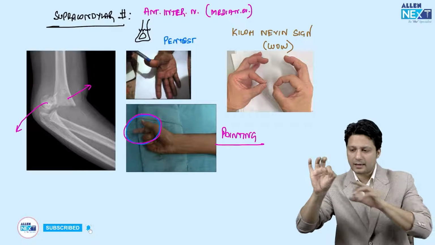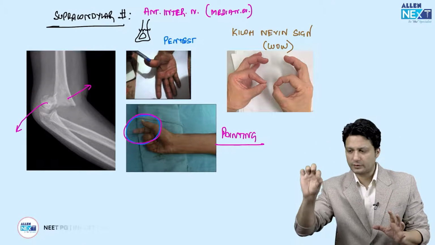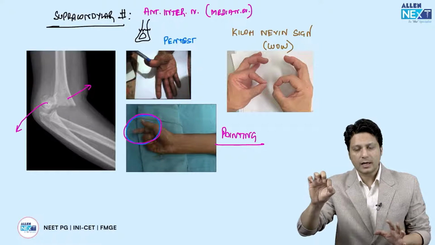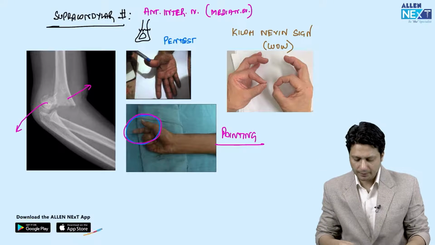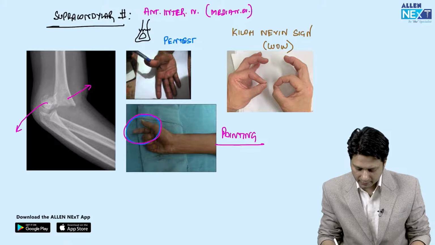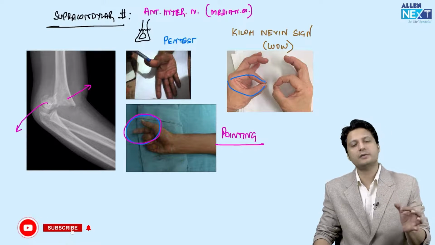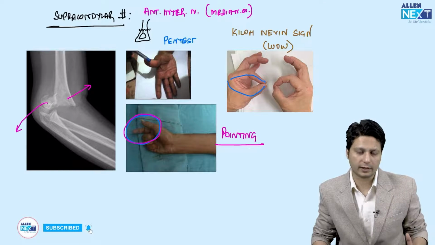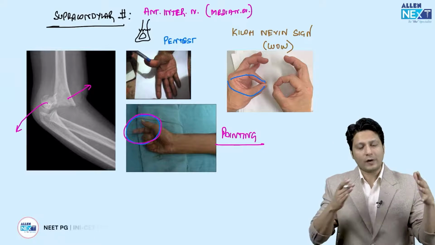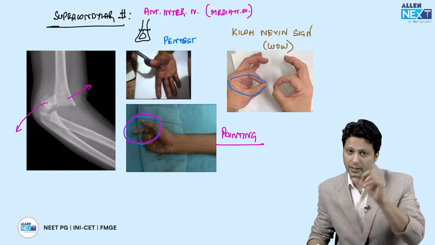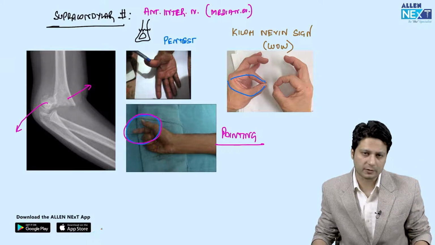Now, this entire is a function of the median nerve. This one is a function of the median nerve. If the patient is having a median nerve injury, then he won't be able to bring it into approximation. वो ढंग से उसको approximate नहीं कर सकता because of the loss of flexion of the interphalangeal joint of the thumb. Flexion of interphalangeal joint of the thumb is the function of flexor pollicis longus muscle, which is supplied by the median nerve.